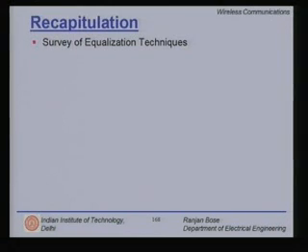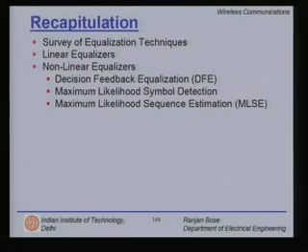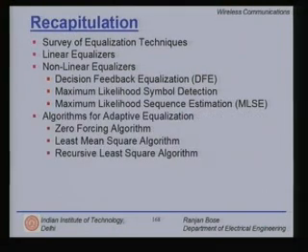We have previously looked at various kinds of equalization techniques for mitigating the effects of multipath fading. We looked at linear equalizers followed by a set of nonlinear equalizers. Specifically, we talked about decision feedback equalizer, maximum likelihood symbol detection, maximum likelihood sequence estimation. Then we moved over to the various algorithms for adaptive equalization, namely the zero forcing, the least mean square and the recursive least square algorithms.